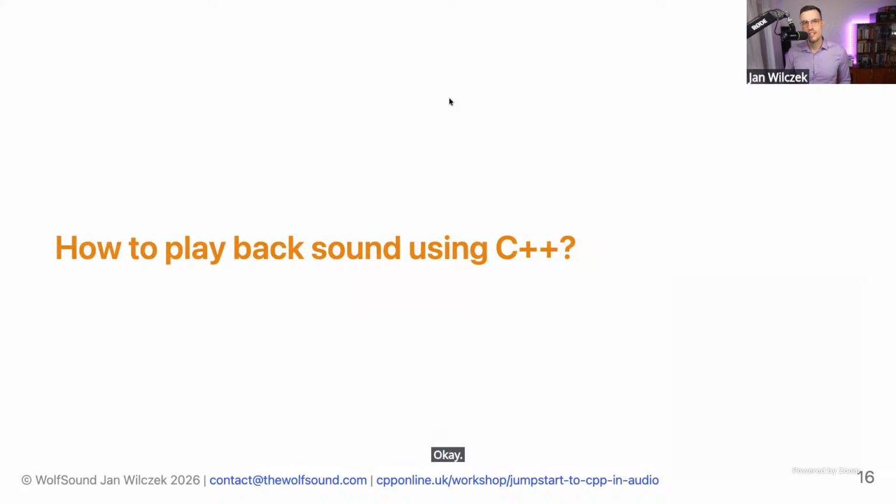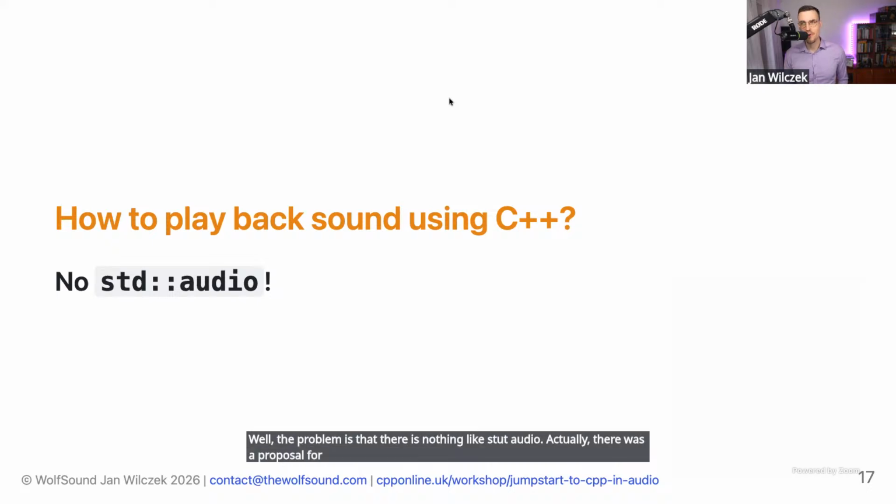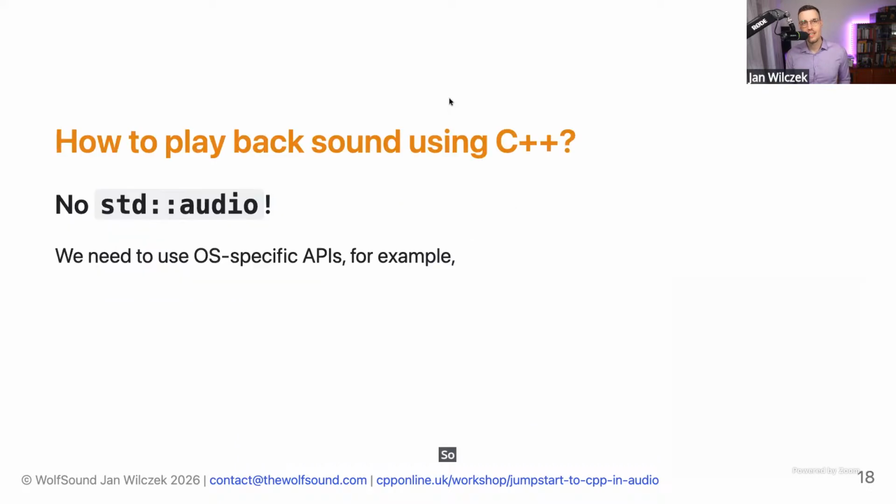Okay, we know what sound is, so how do we play it back using C++? Well, the problem is that there's nothing like std::audio. Actually, there was a proposal for std::audio, but to my knowledge, it never got submitted. And who knows if it ever will. So we need to rely on operating system specific APIs.